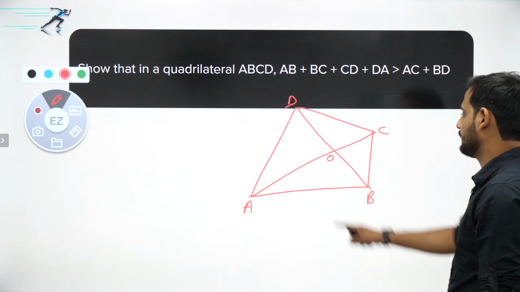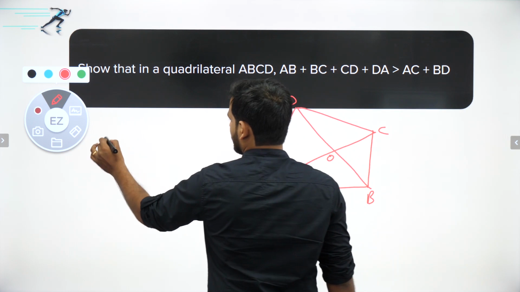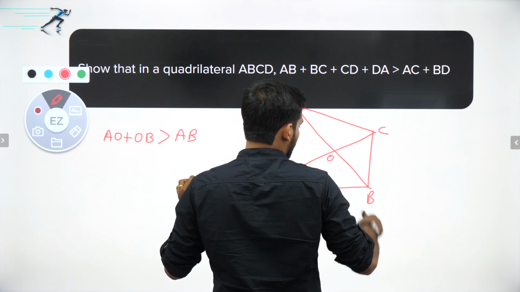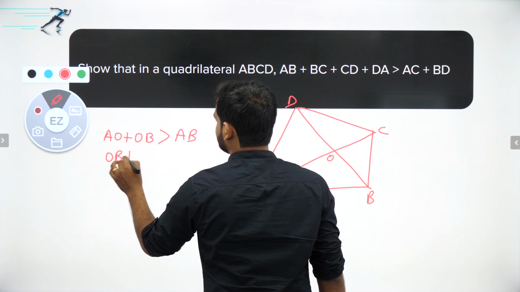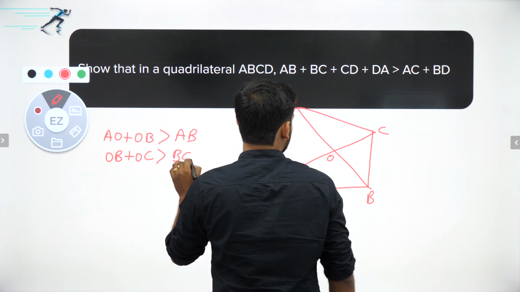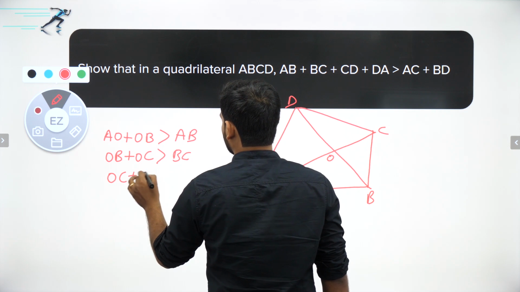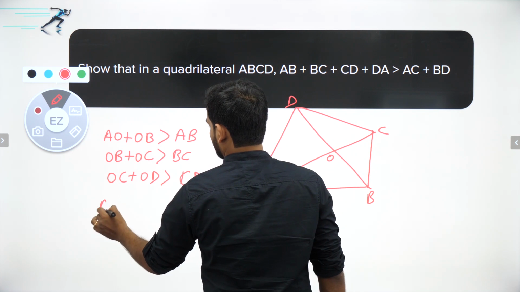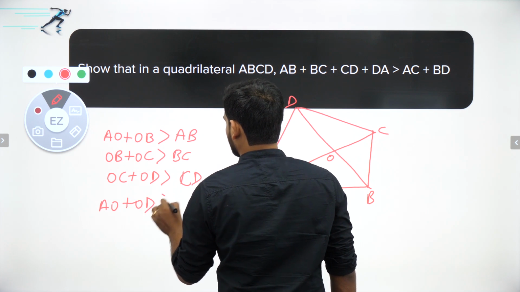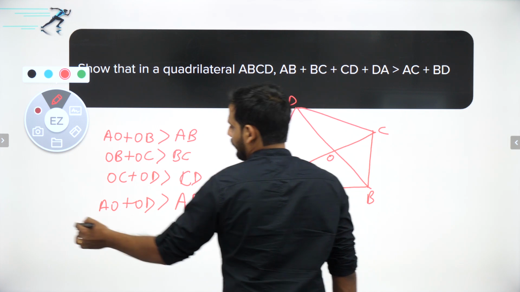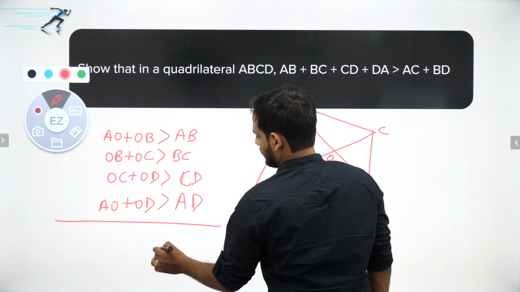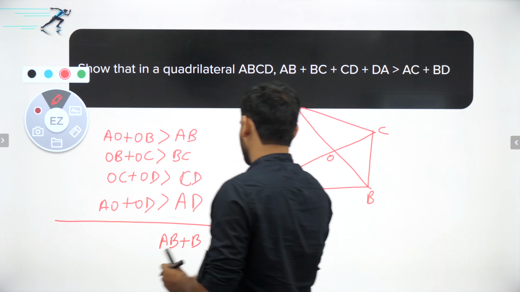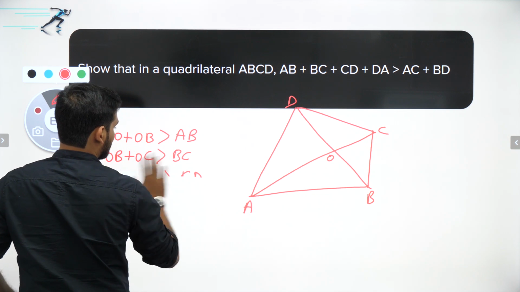First, I can say AO plus OB is greater than AB. Then OB plus OC is greater than BC. Then OC plus OD is greater than CD. And then AO plus OD is greater than AD. If I add all, you will be getting AB plus BC... but that will not give you what we want. That will give you something else. We have to do something else.